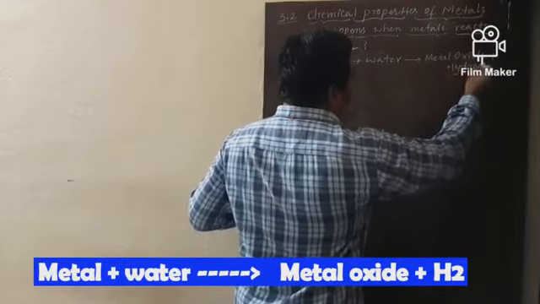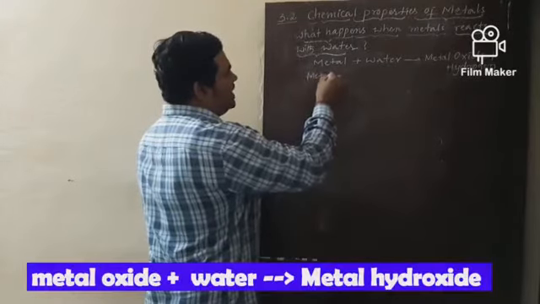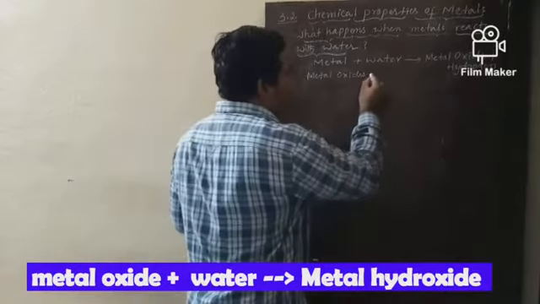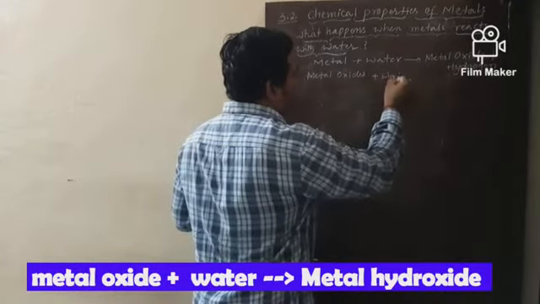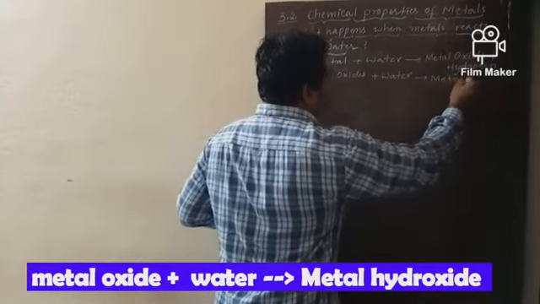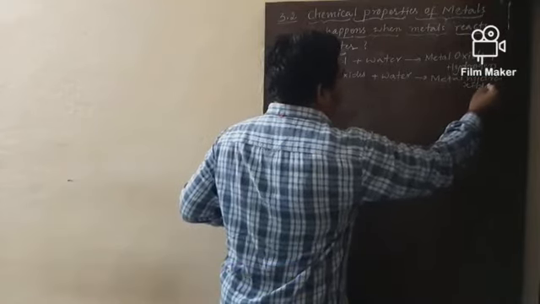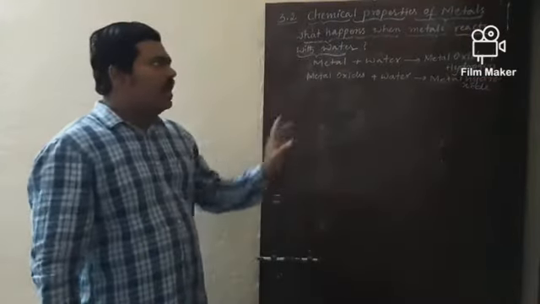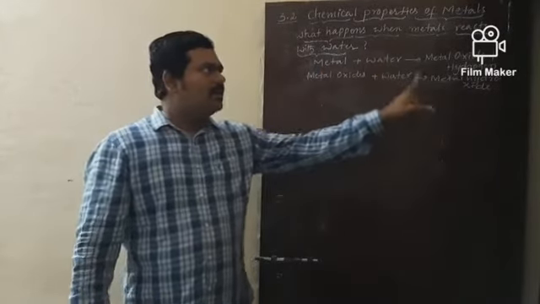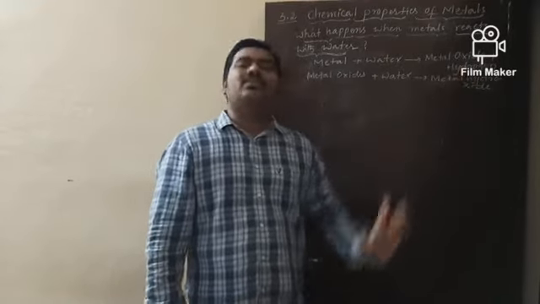And that metal oxide again reacts with, or dissolves in, water to form metal hydroxide. So indirectly, what we are going to learn here is that metal plus water gives rise to metal hydroxide plus hydrogen.